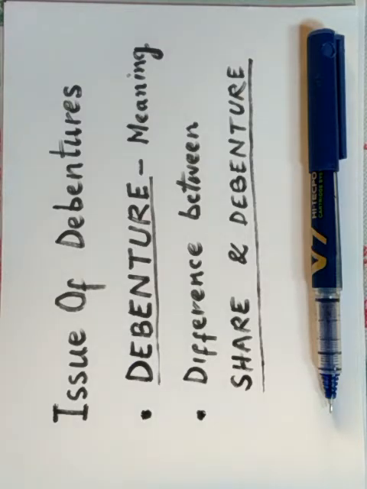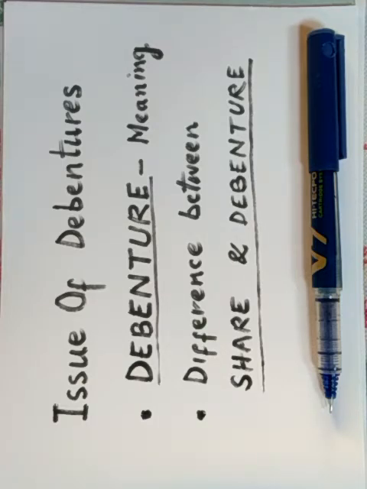According to FAM, debenture is a document given by a company as evidence of a debt to the holder, usually arising out of a loan, and most commonly secured by a charge.